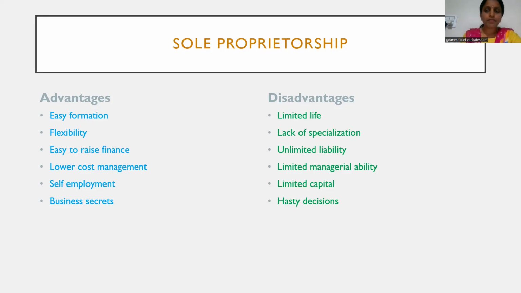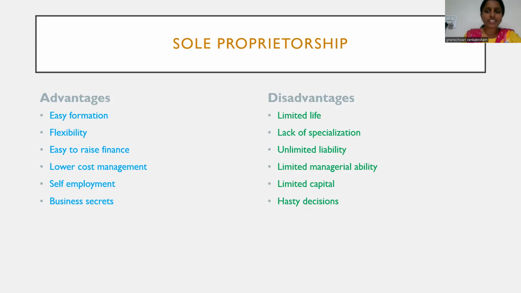Why? Because here the business and the owner are treated as one entity. There is no difference like in other forms of business organization, where the owner and the business are treated separately. But in sole proprietorship, the owner and the management are the same. So it's very easy to start a business. He does not have to complete too many formalities to start a business organization.